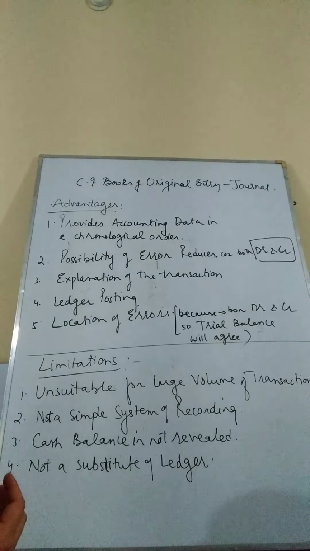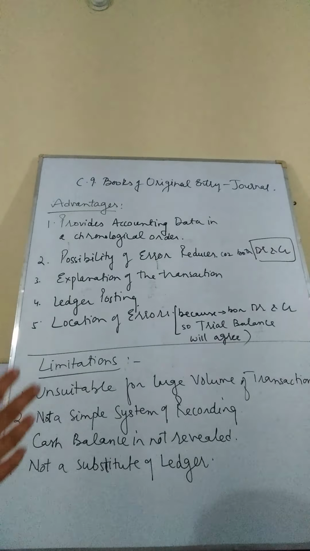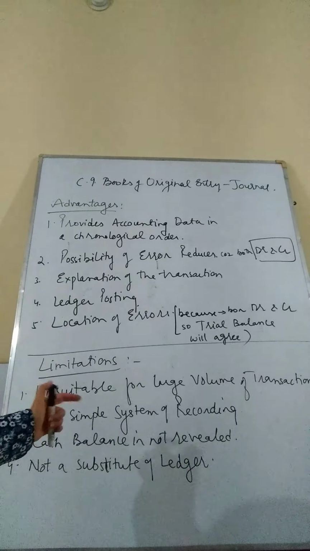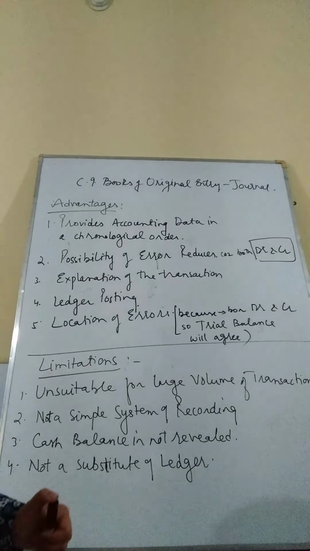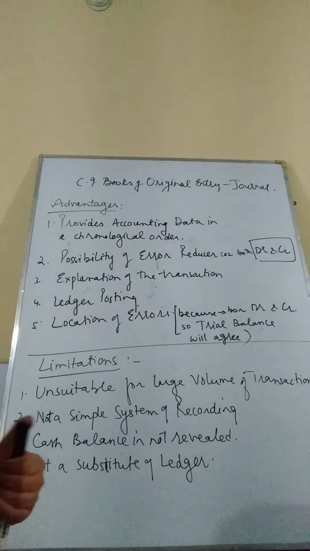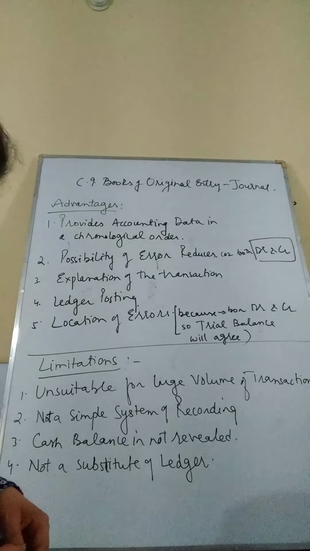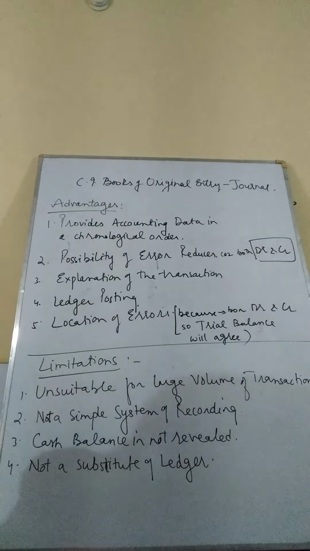So only the journal cannot serve our purpose, since the journal has numerous types of transactions, while the ledger has one particular type of transaction under one heading. So journal is not the substitute of ledger. After journalizing, we have to do posting as well. Both have their own utilities. So these are the limitations of journal.